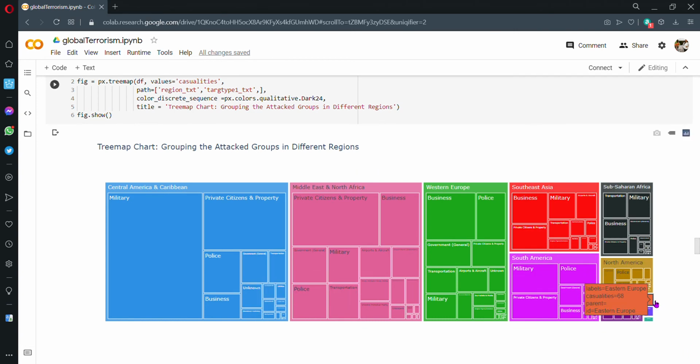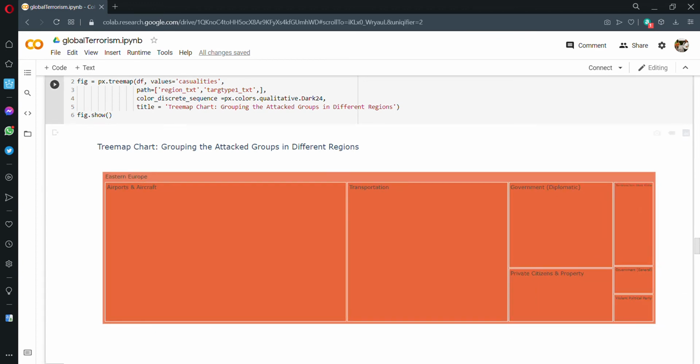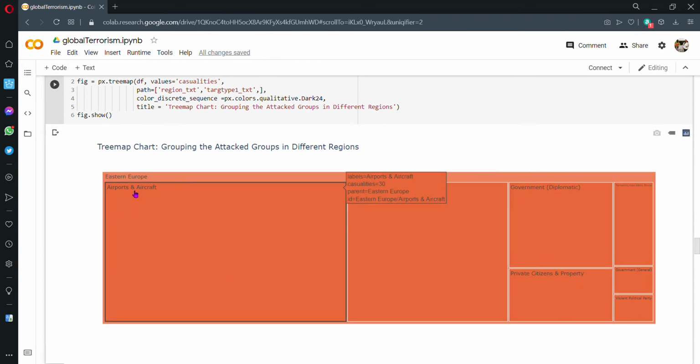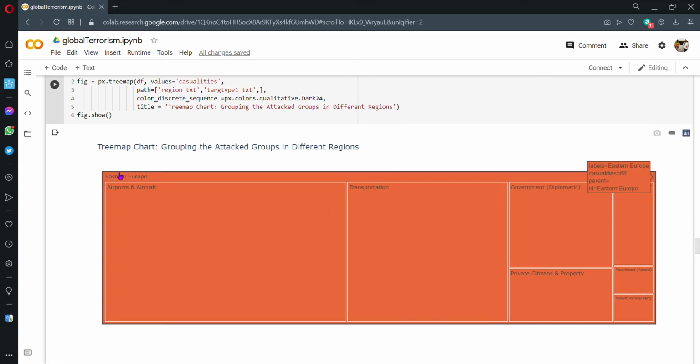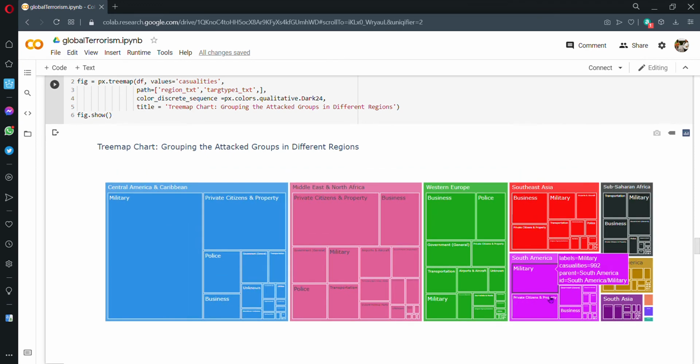This graph doesn't only have the hover data, you can also zoom into different areas. Like you can see these three small boxes over here: Eastern Europe, East Asia, and Australia and Oceania. These are small boxes, so you have to drag a cursor there to see what's inside. You can zoom into them. See, that's how you do it. And here you see airport attacks caused a higher number of casualties. Now you can go back to your original tree map by just clicking on Eastern Europe. You just click on the parent class and you're back to where you started.